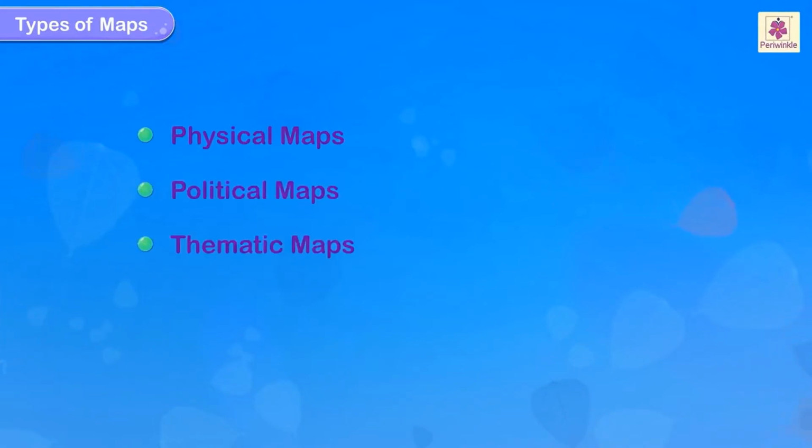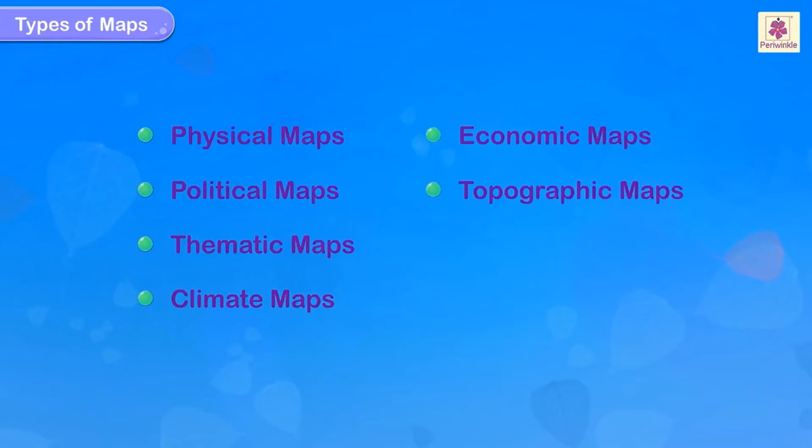Types of maps. We have maps in different types: physical maps, political maps, thematic maps, climate maps or climatic maps we can say, economic maps, topographic maps, road maps, location maps. There are various maps, we have gone through it. Okay.